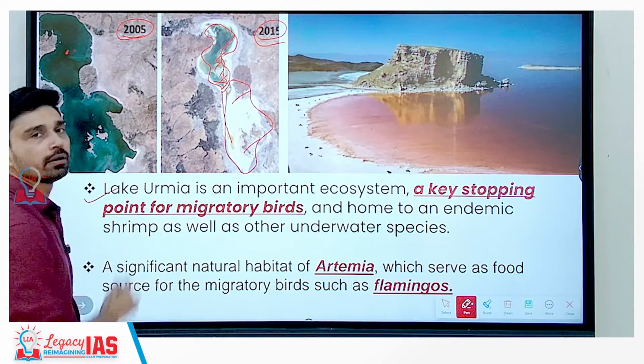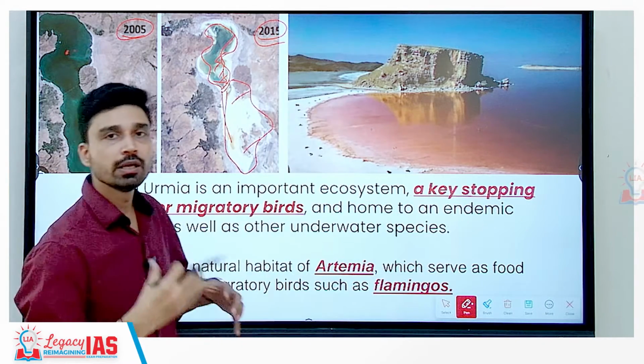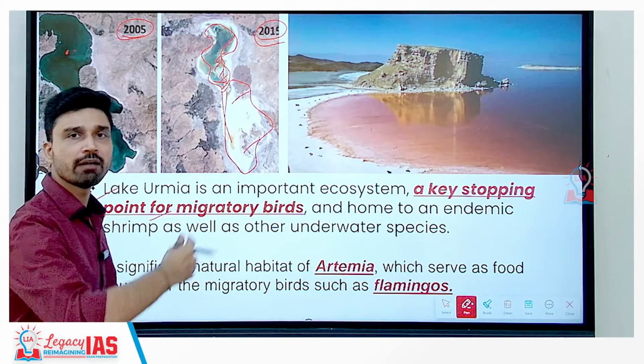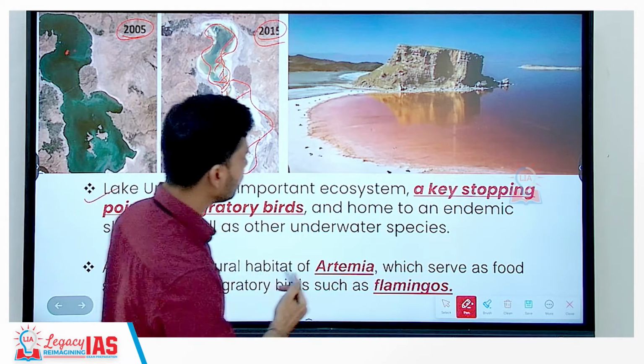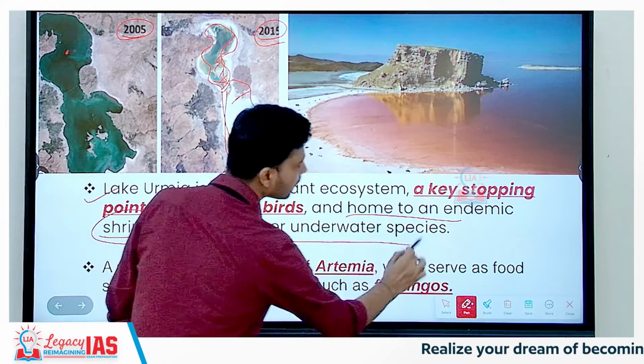And this is important because Urmia Lake is an important ecosystem, acting as a key stopping point for migratory birds traveling from Russia and Siberia to Central Asia and Africa, and it is also home to an endemic shrimp as well as other underwater species.